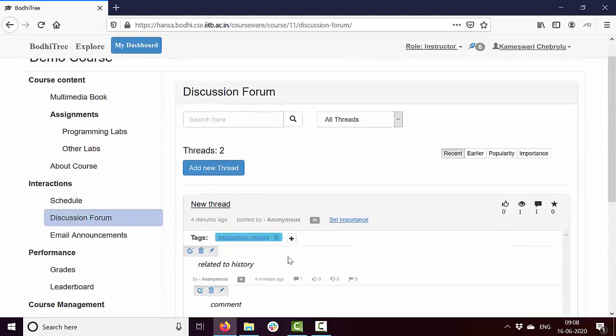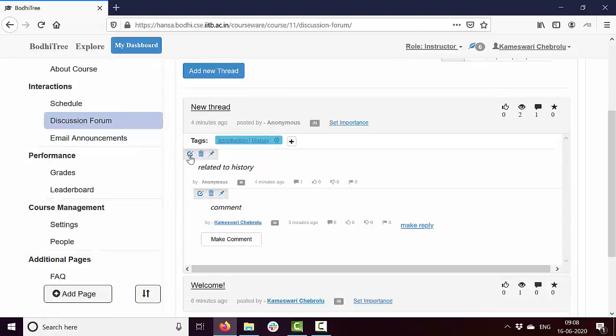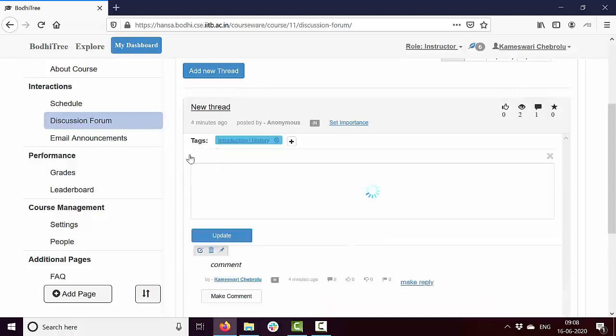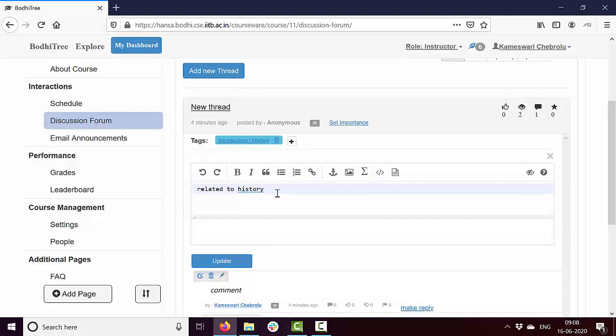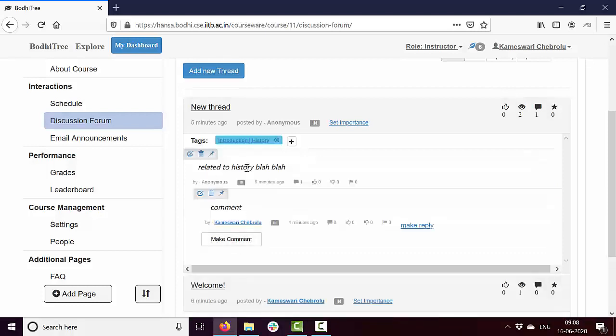As instructor, you have a few other privileges. These buttons don't appear for students. These are privileges only for instructor. If you want to edit a given thread because you made some mistake, you can always click on edit and update it. As you can see, it got updated.